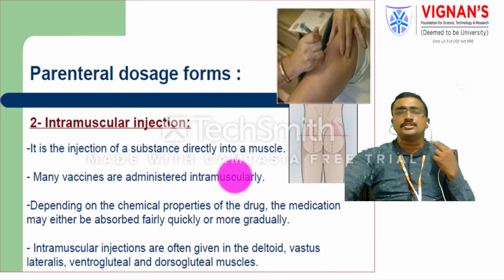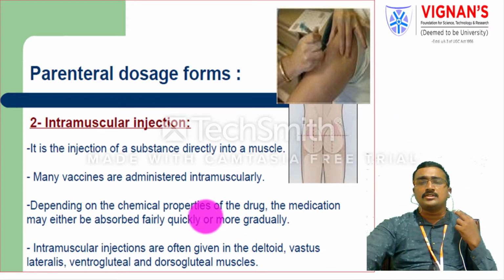The other injection site is the intramuscular site. You directly inject the solution or liquid preparation into the muscles. Many vaccines are administered by the intramuscular route. Depending on the chemical properties of the drug, the medication may be absorbed either quickly or slowly. So mostly the site of administration is based on the selected dose and selected drug.